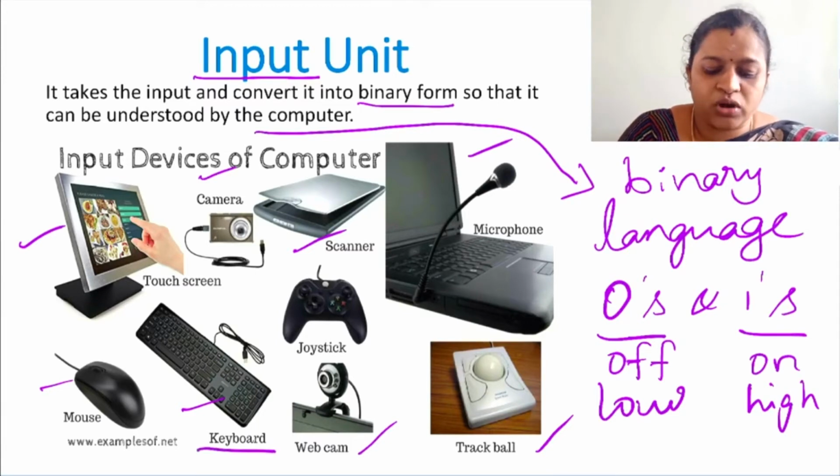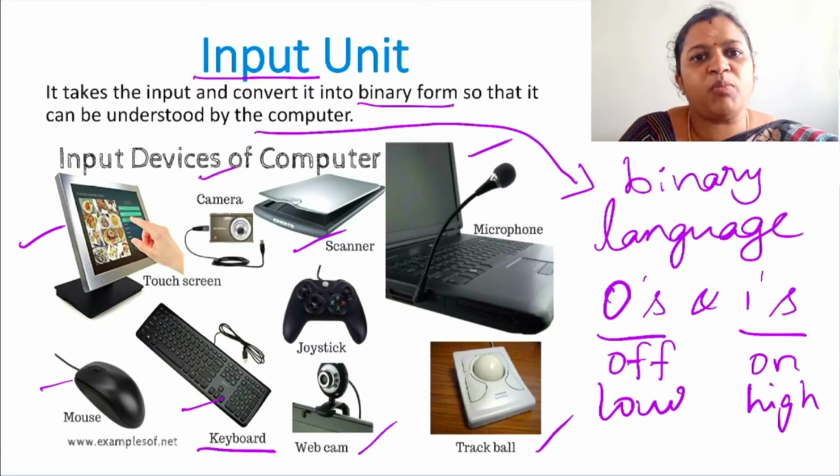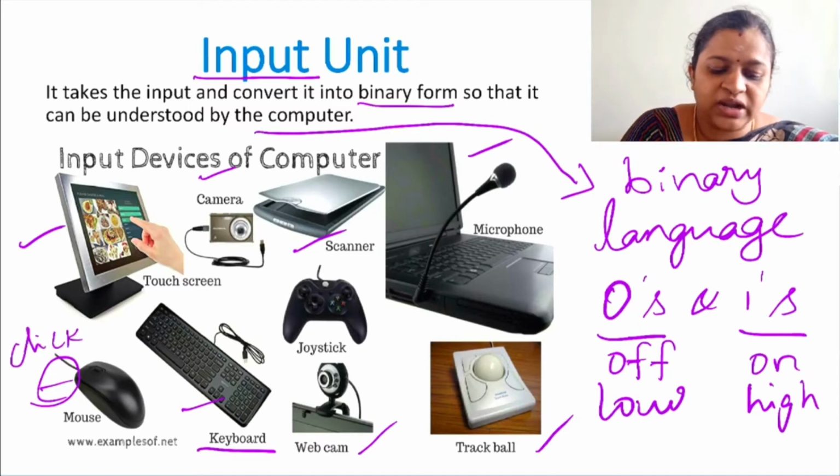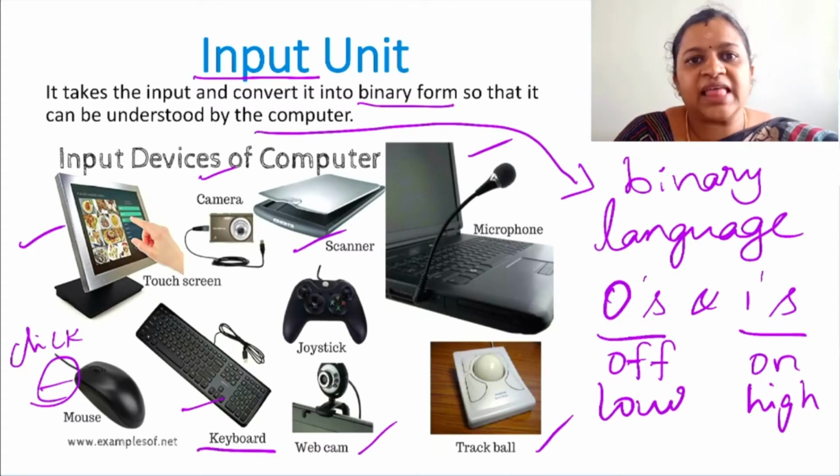Mainly we will use keyboard, commonly used device. So here in keyboard the input will be in the form of text. In mouse the input will be in the form of clicks, mouse pointer clicks, left click, right click or double click. Scanner is used to scan the images. So if the input is in the form of images, we will use scanner. If the input is going to be in the form of voice, we will use microphones.